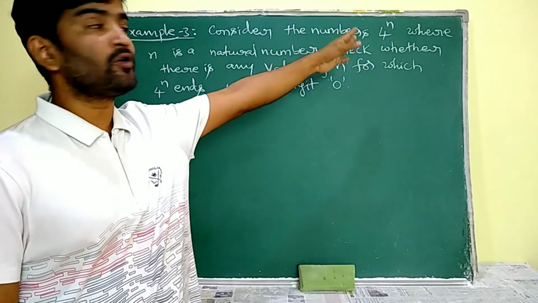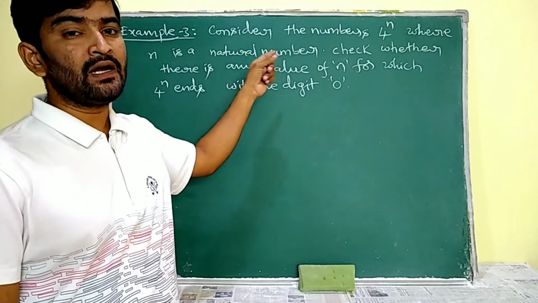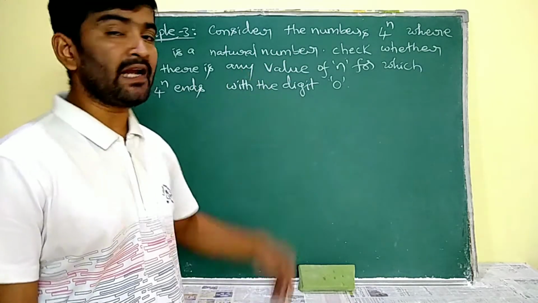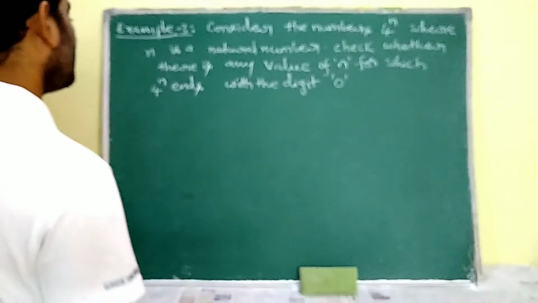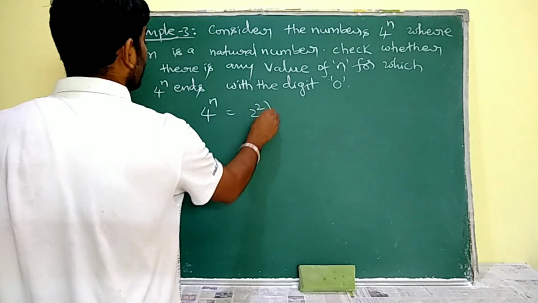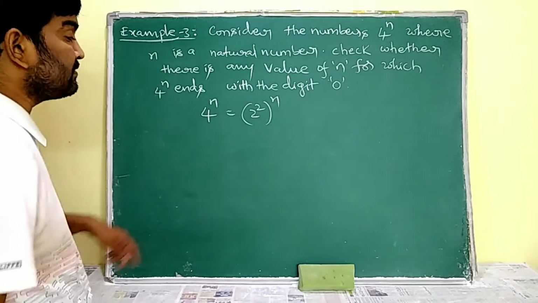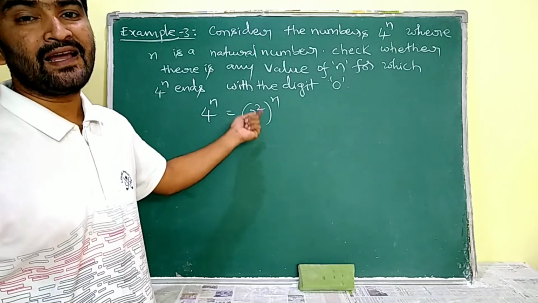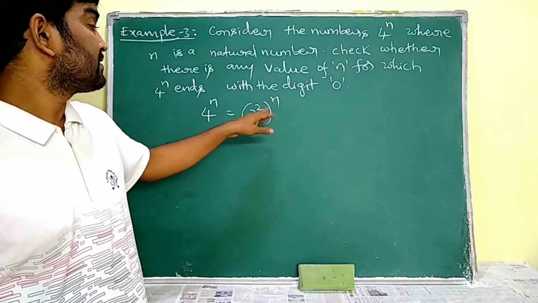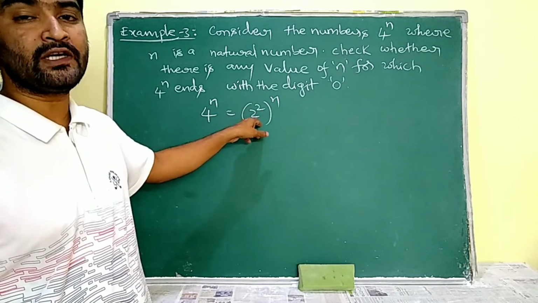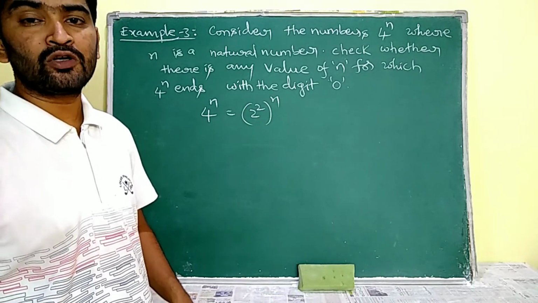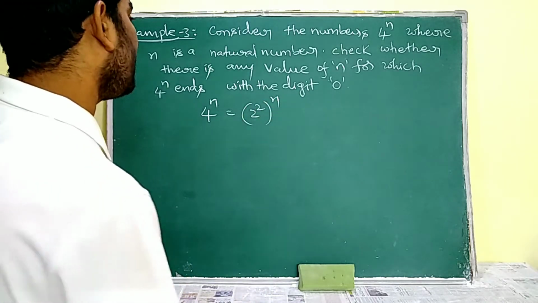Consider the number 4 power of n, where n is a natural number, and he asks us to check whether there is any value of n for which 4 power of n ends with the digit 0. For that I asked you to do one thing. What is that? Just prime factorize the value 4, that is 2 square power of n. Now you just have to observe whether there is a pair of 2 and 5 in the prime factorization of the number or not. Here the prime factorization of 4 has only 2's, so there is no pair of 2 and 5. So it definitely is not going to terminate with the digit 0. That we have to write now.